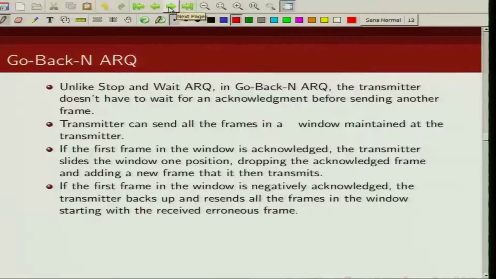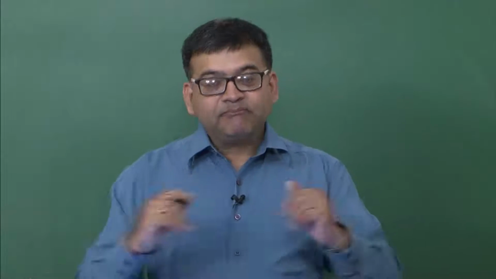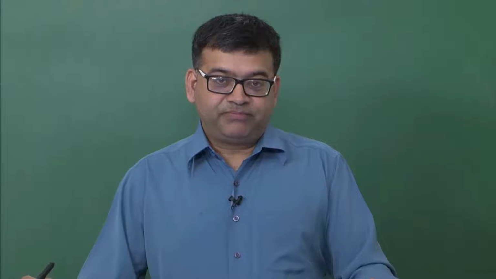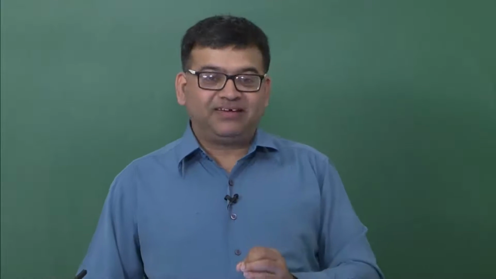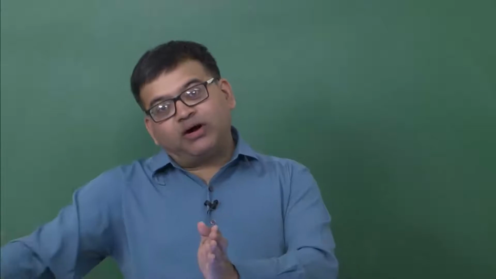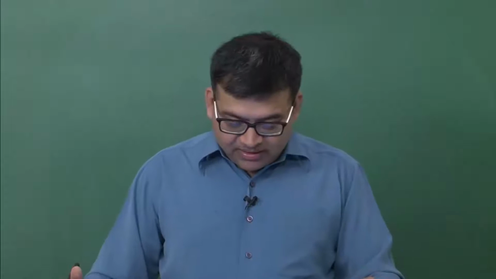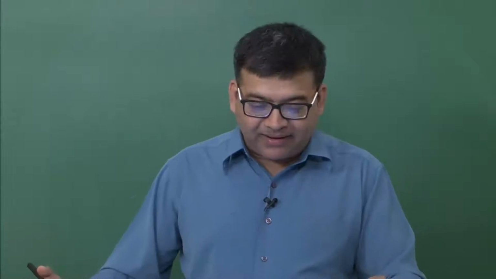Then the transmitter backs up and resends all the frames in the window starting from the erroneously received frame. So for example, if I am sending packets 1 to N and my fifth packet is in error, I get a NAK corresponding to the fifth packet, then from the fifth onward I am going to start sending those packets again.